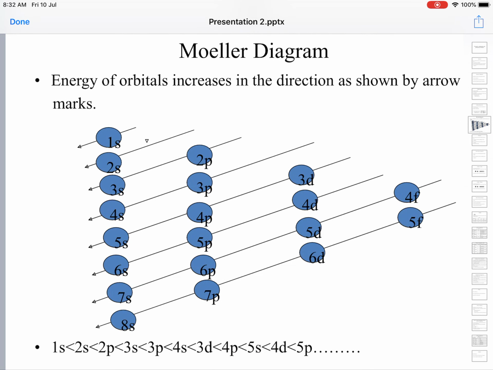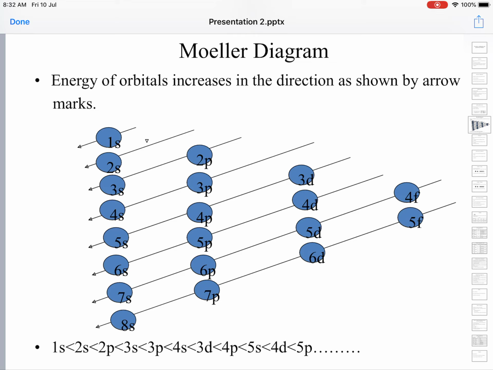Energies of orbitals increase in the direction shown by the arrow marks. Here you can see the arrow marks. So the 1s orbital is lower in energy than 2s, then 2p is lower than 3s, then 3p, like that it will go on.